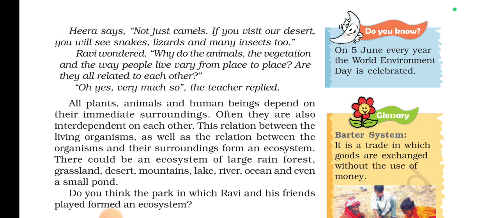Now you have been given the barter system. The barter system is about exchanging commodities. It is a trade in which goods are exchanged without the use of money. It is a quite simple definition, but you can understand it.